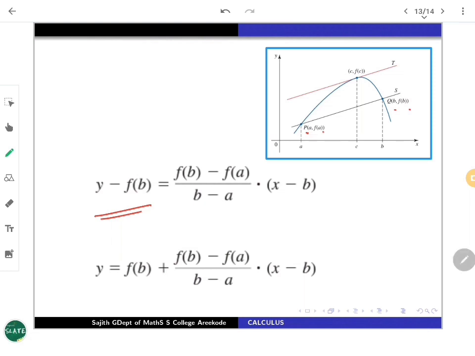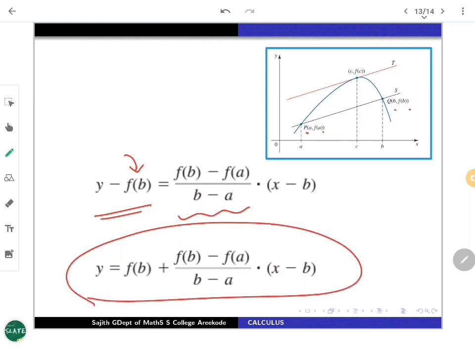So these two points joining together, the secant line equation is given by y minus this y1, which is going to be f of b, times the slope, f of b minus f of a by b minus a, times x minus b. So rewriting it, the equation of the secant line passing through this P and Q will be y equals f of b plus f of b minus f of a divided by b minus a, into x minus b.